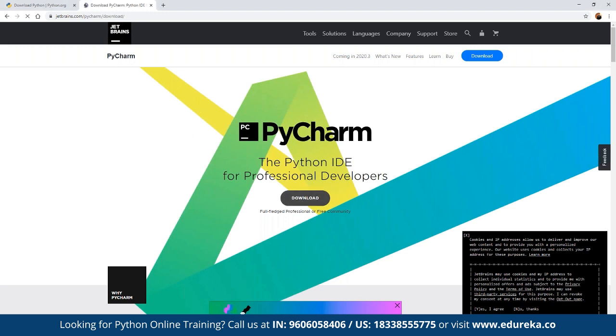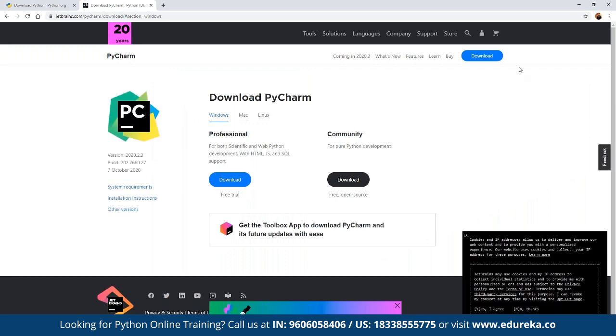So we can click on download. It's more like a GUI based tool. Here we can click on community. If our main goal is to work on core Python itself, then we can download the community version, which is available for free. We don't have to pay any licensing fees here. And if we want to work with other language integrations as well, then we can go ahead and download the professional version. For our hands-on, we can use the community version. For getting started, it won't be of any issue.